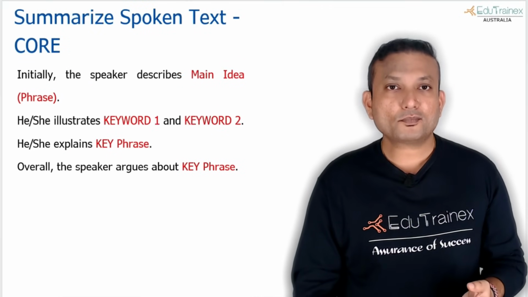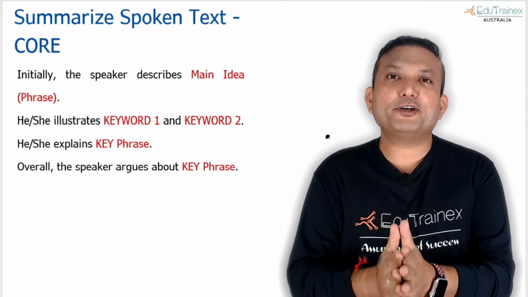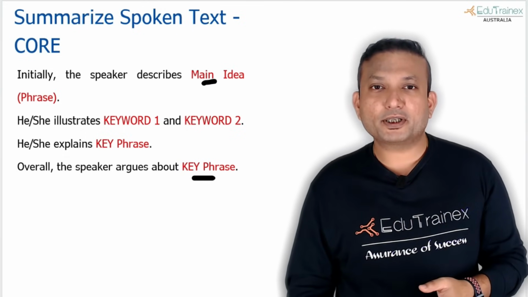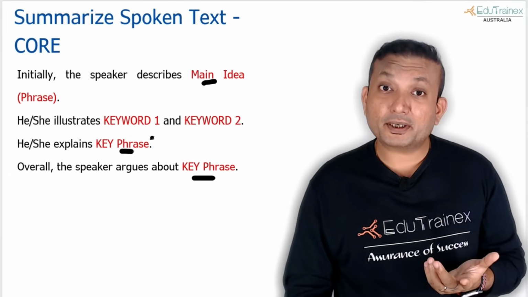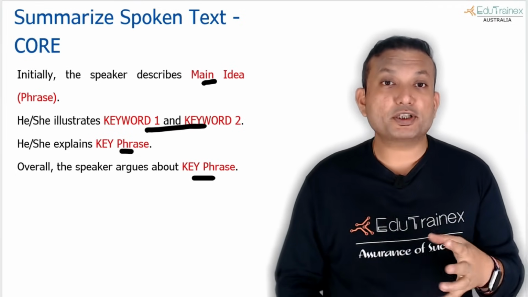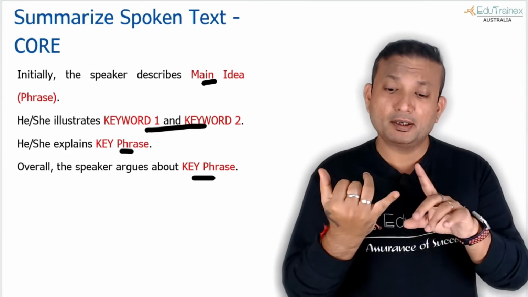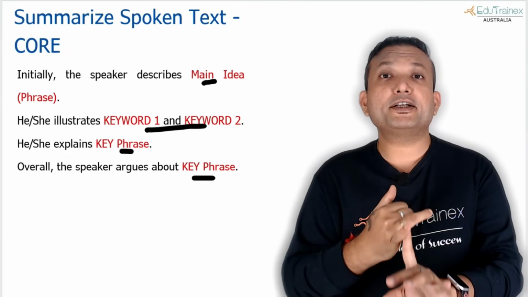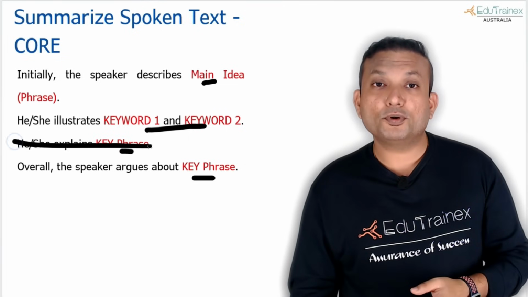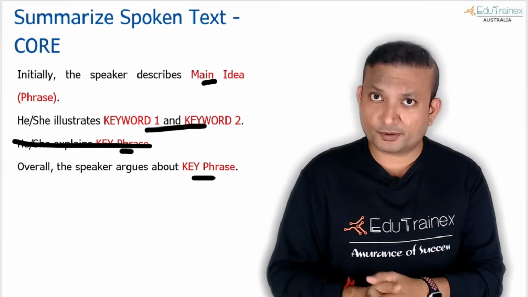Be confident. Let's look at another variation of summarized spoken text, which is for Core, where you have a very small word count, only 20 to 30 words. So hardly two phrases you can write, or maybe, if you are ambitious, you can try to write three phrases, but mostly within three sentences your answer will be finished, because every sentence, if you take an average of 10 words, 30 words is the maximum you can write. Okay, so you may choose to ignore this sentence and just try to compile your answer in the three sentences.